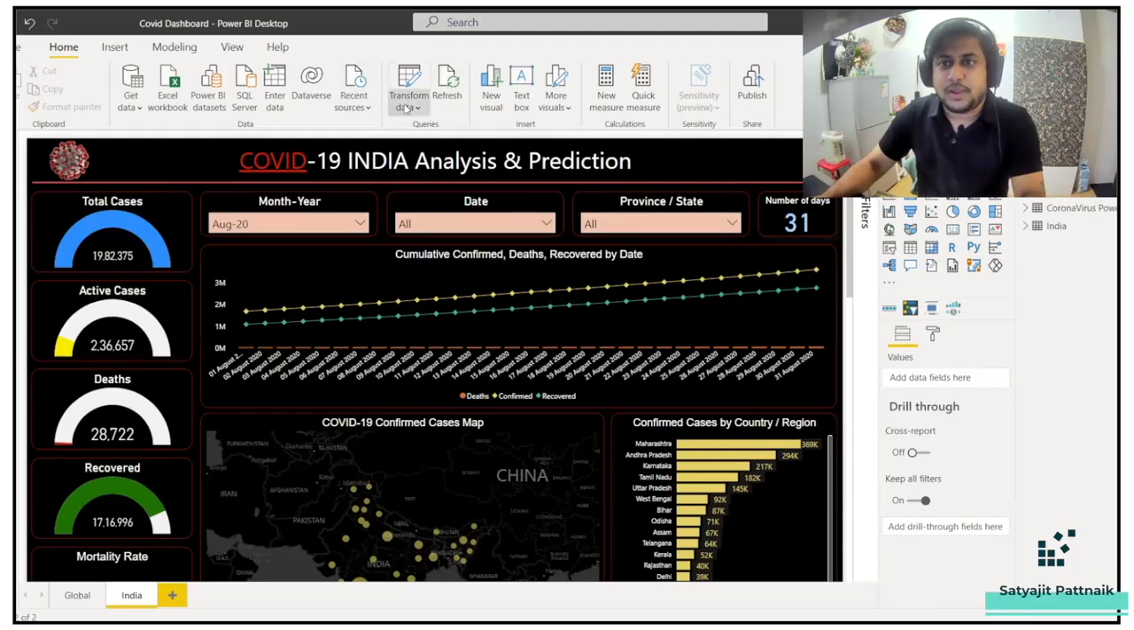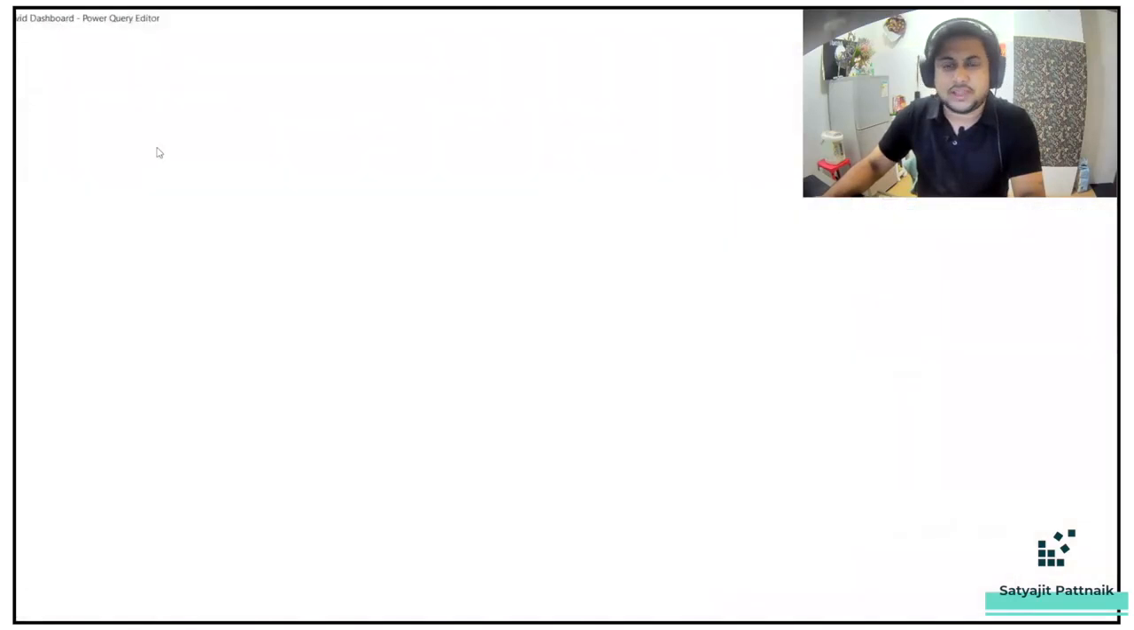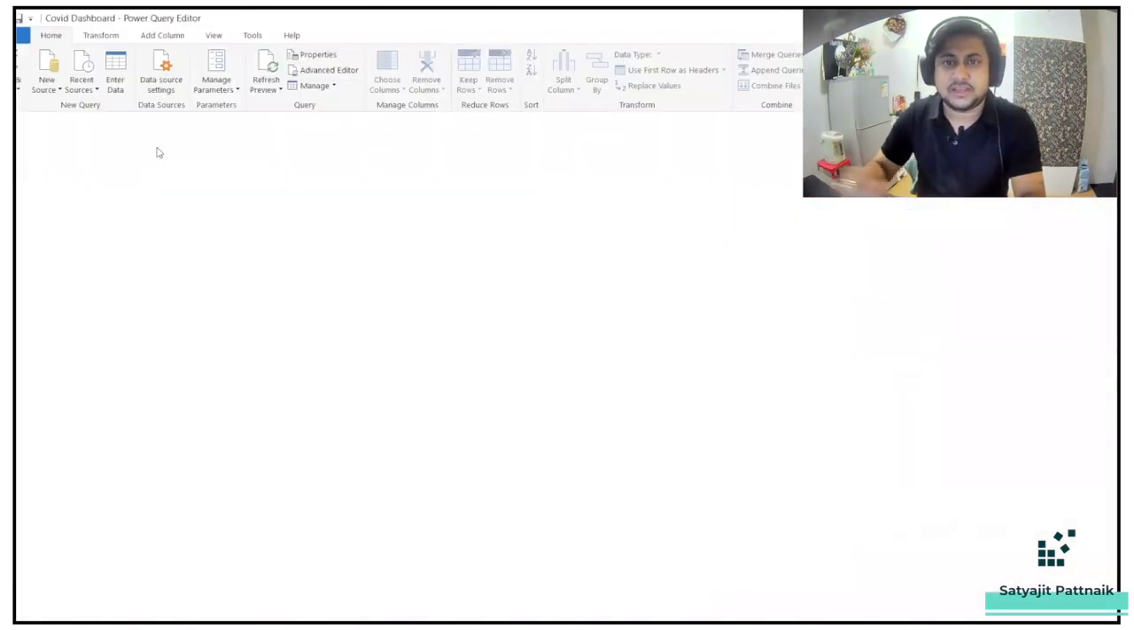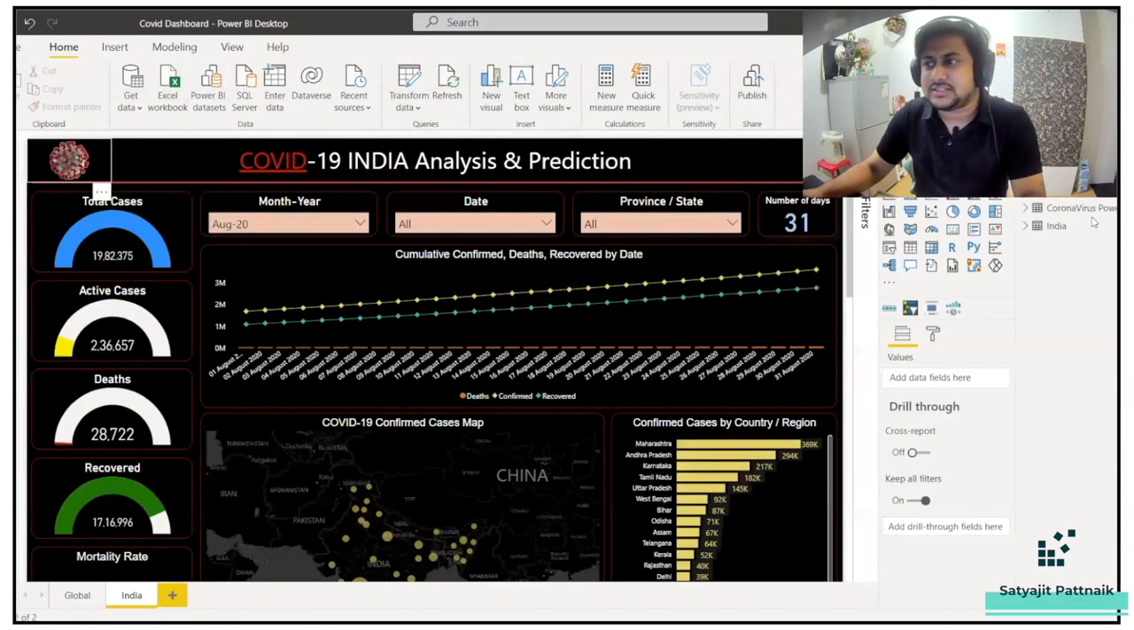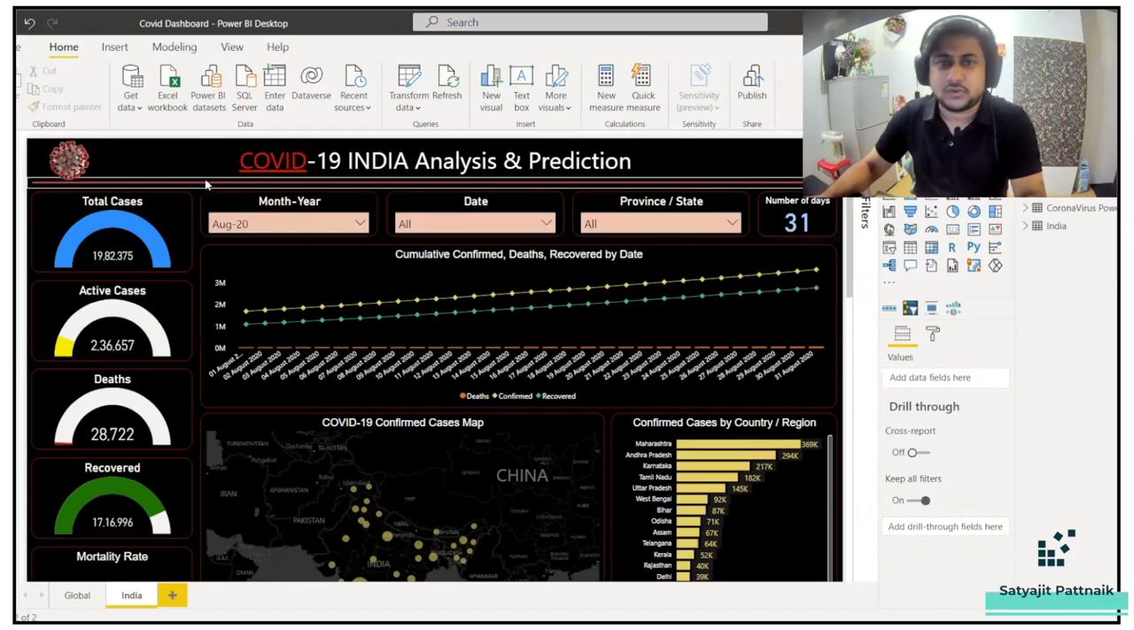Now, if I go back to the Power Query editor, let us go back. It might fail because I don't have the CSV file in the same path. If it fails, we'll just skip this part and cover the dashboard. Yeah, I knew it would fail. Okay, doesn't matter, you can just check it out. I will place these files in a particular location, so you can check it out.